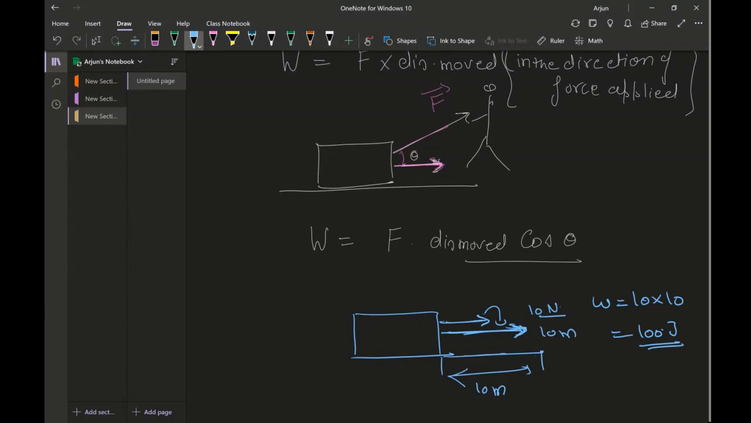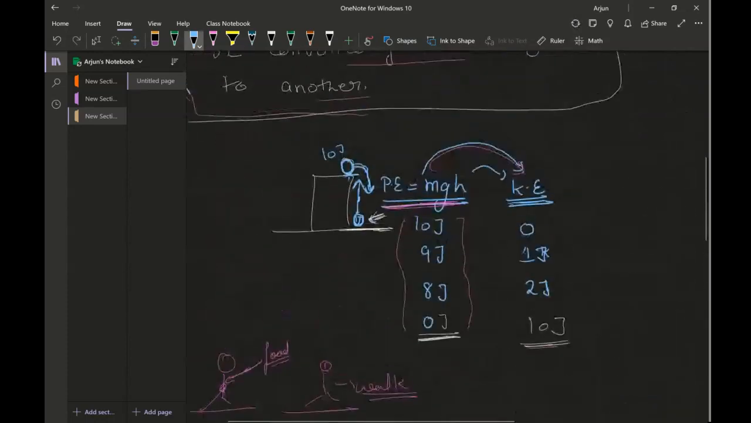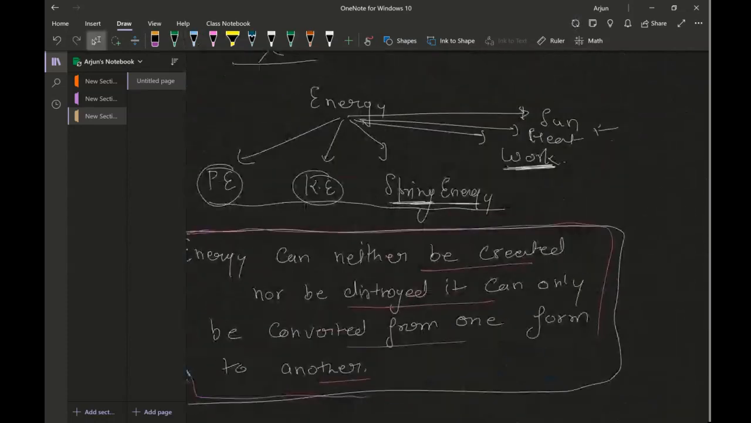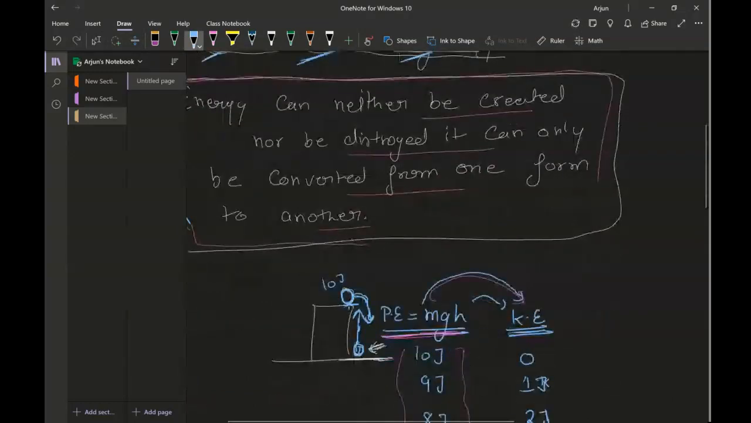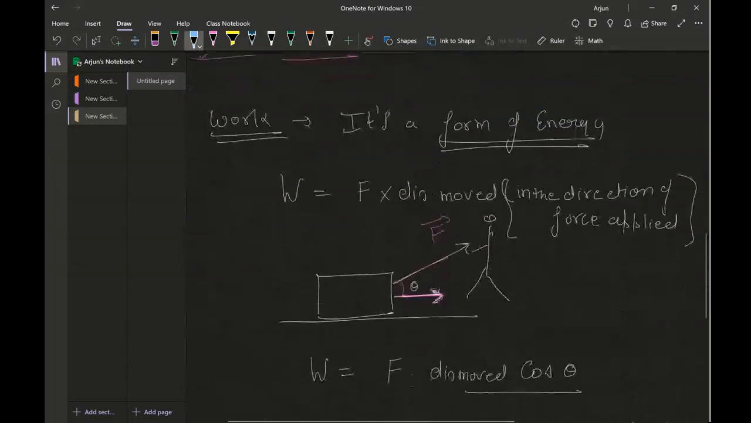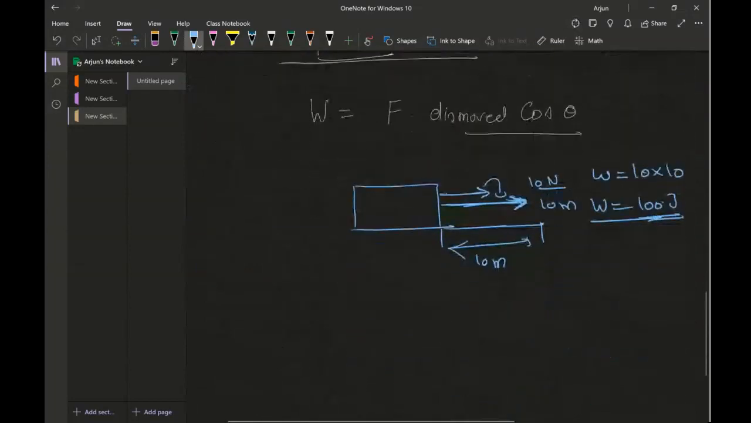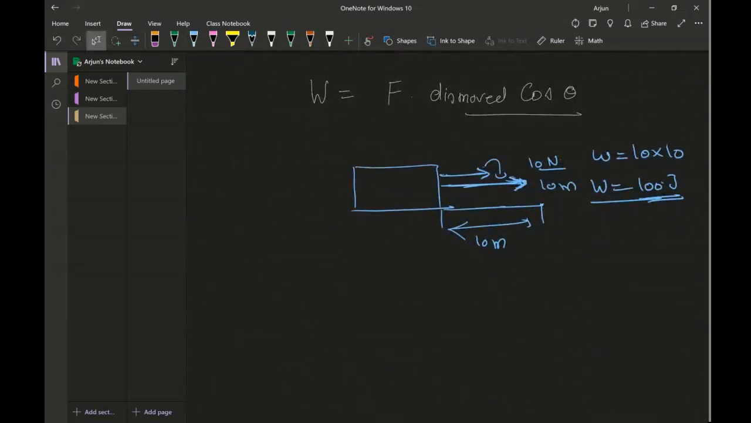The unit of energy is joules. And not only energy, the forms of energy will also be in joules. So potential energy, kinetic energy, spring energy, or work, heat, sun energy, all these energies, we will talk about in the SI unit, which is joules.